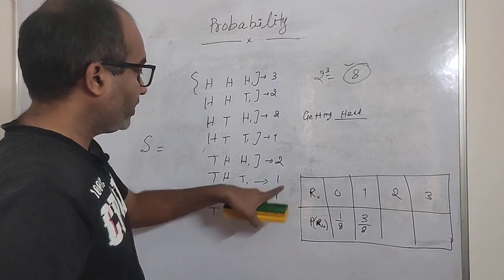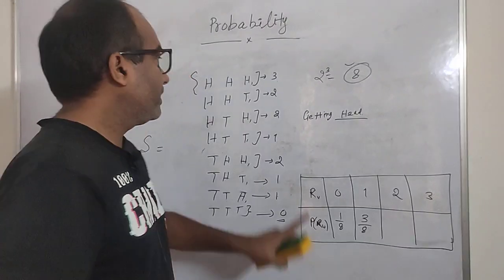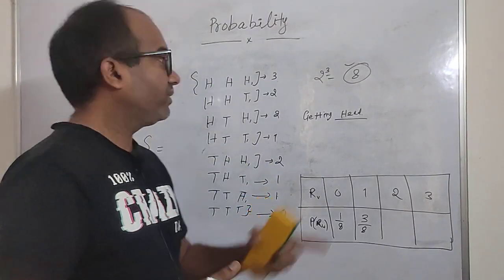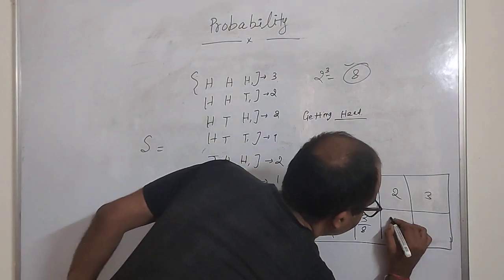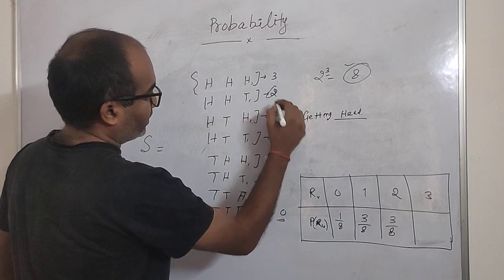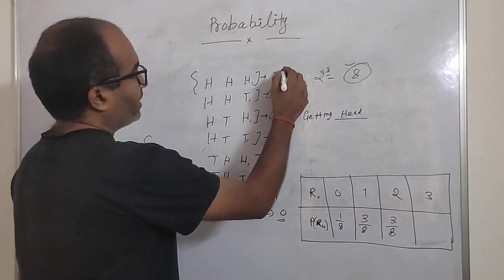3 by 8, because you have 1, 1, 1 three times. Similarly, if we talk about 2, what is the probability of getting 2 heads in this experiment? Then it will become 3 by 8. Why? Because 2 is also 3 times, 1, 2 and 3. This also comes 3 times. So 3 by 8.